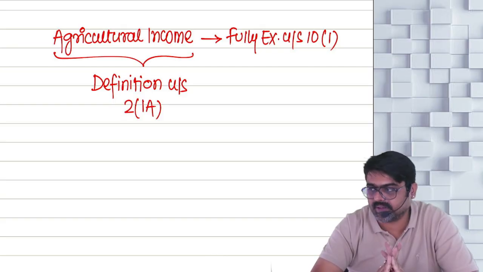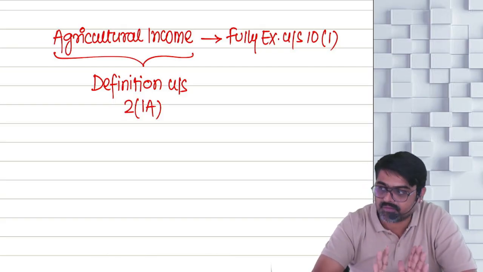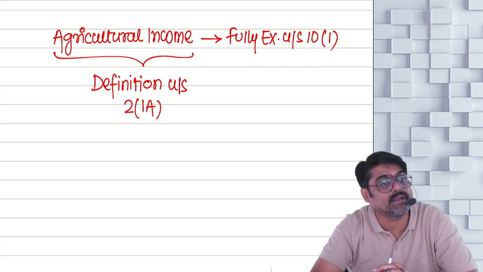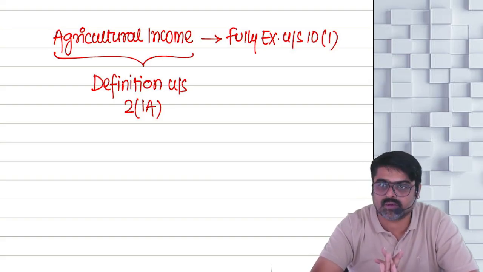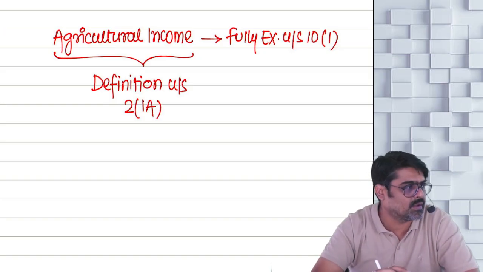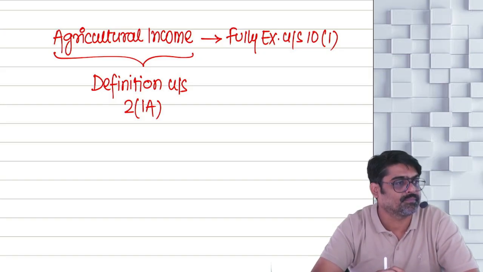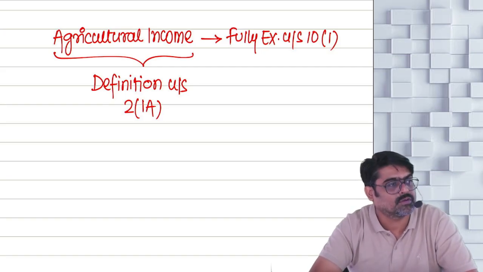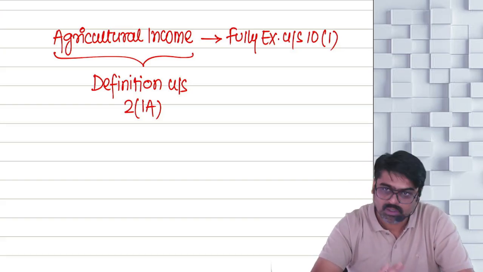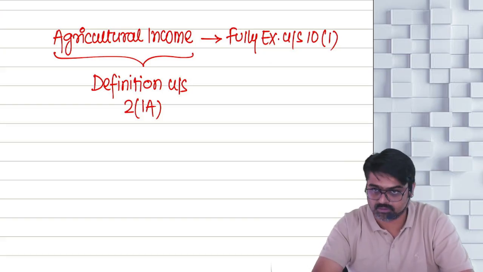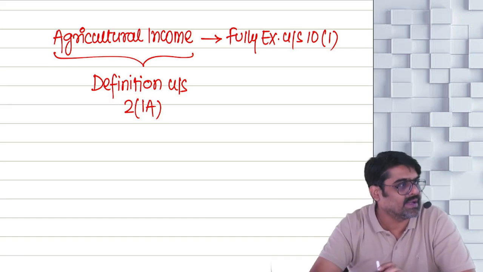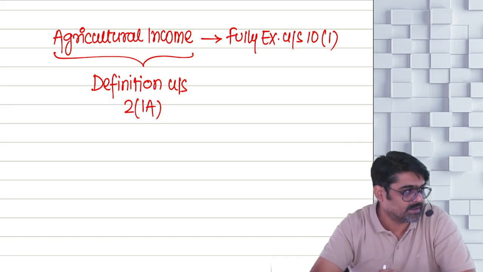So as per this definition, whatever incomes which are covered in this definition only will be treated as agricultural income, which you can exempt under section 10 subsection 1. So first thing which we are going to do is definition of agricultural income. Once we finish this, then second thing we are going to do is composite income. Which income? When the assessee does two types of activities. Number one, he is doing cultivation, meaning agriculture also, and the assessee is doing manufacturing also. Now, with both these two activities, he is earning one income. And that income is known as composite income.